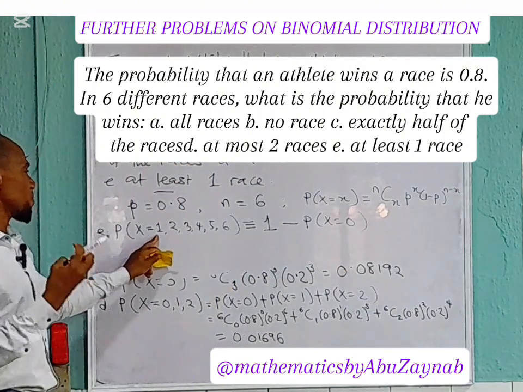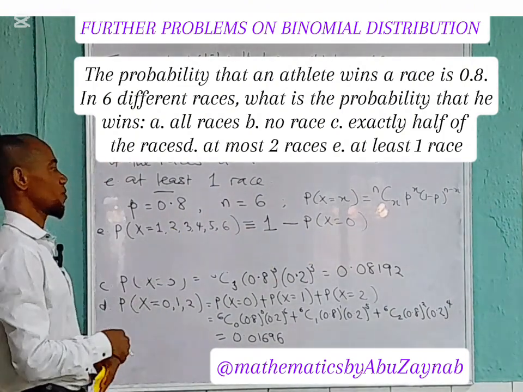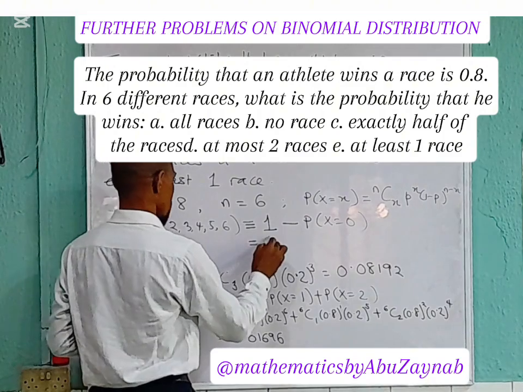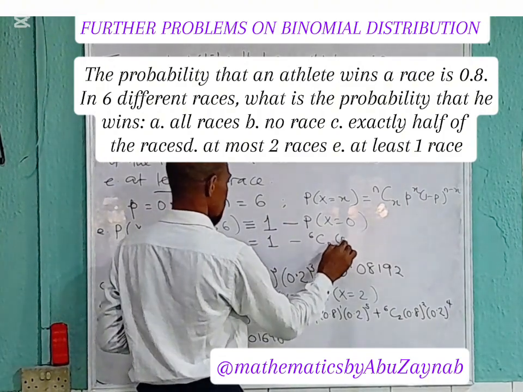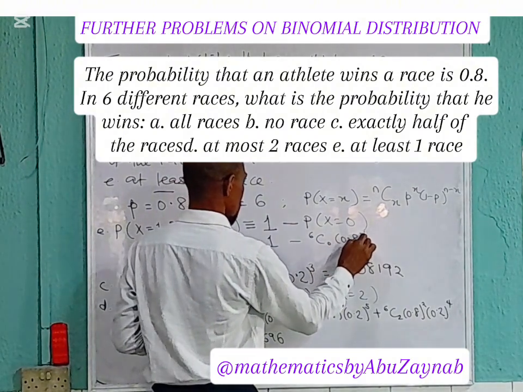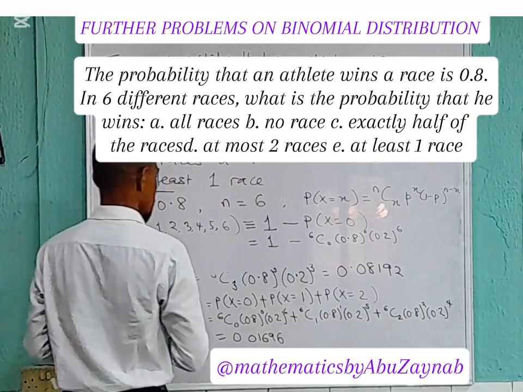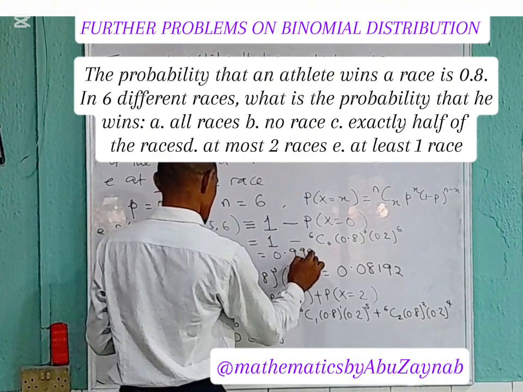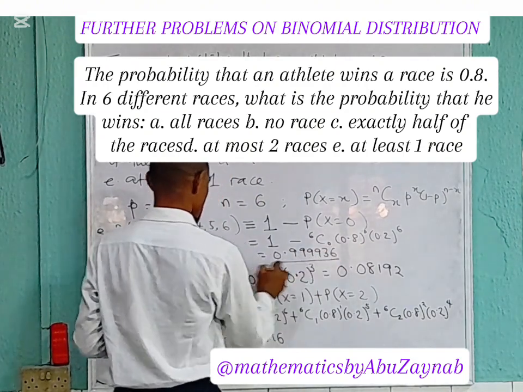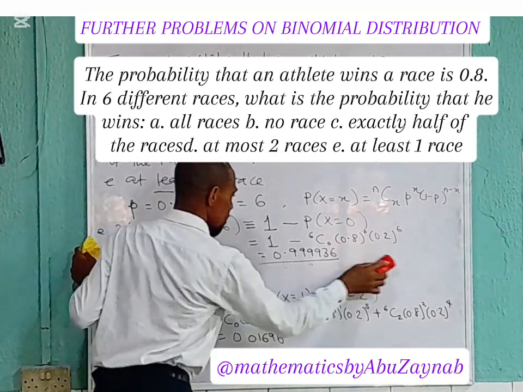In other words, once we get the probability of 0, take it away from the entire 1, and that gives us everything here. Hence we have 1 minus 6 combination 0, 0.8 to the power of 0, and 0.2 to the power of 6. Once you have done that computation, you're going to have 0.999936 as our answer.